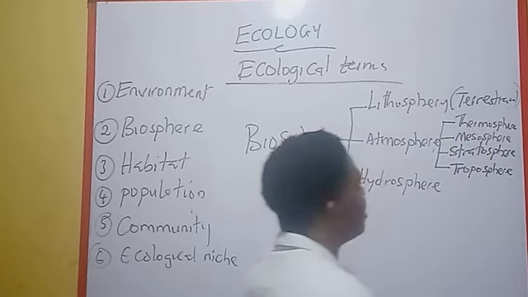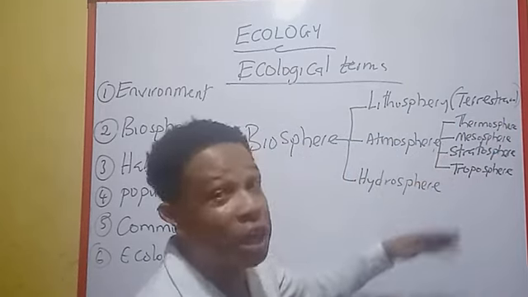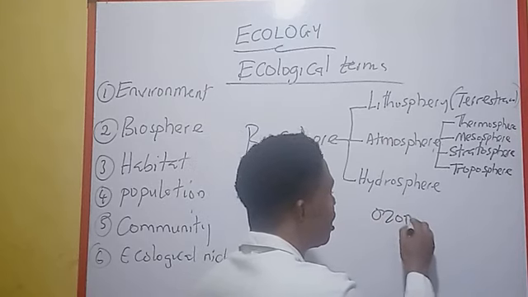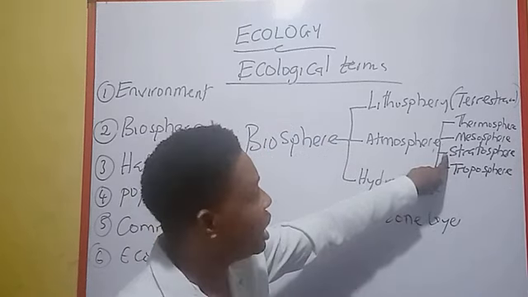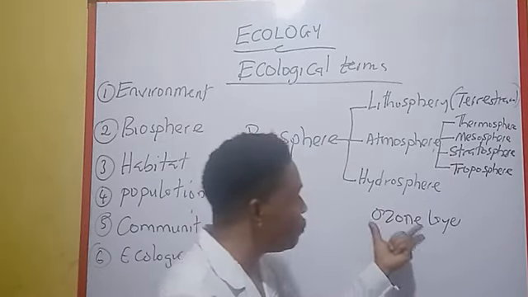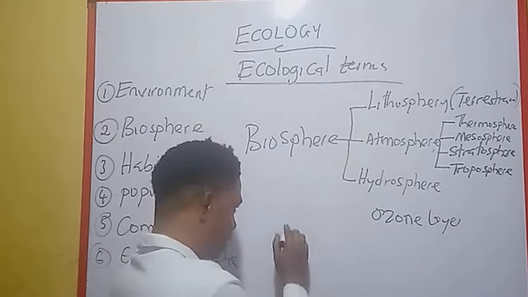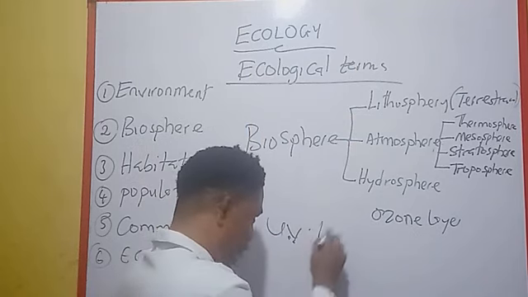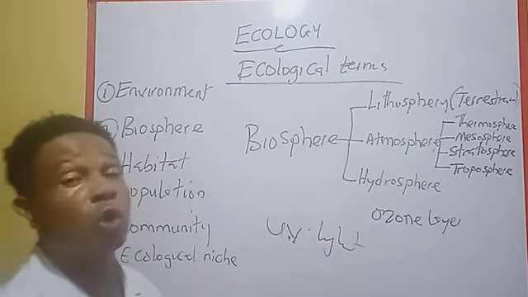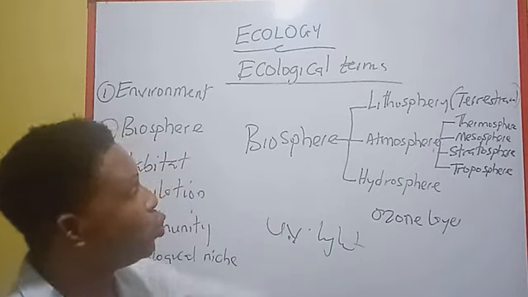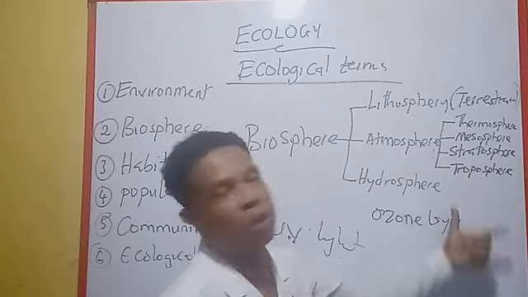Of these layers, the stratosphere is very significant because the stratosphere contains the ozone layer. The ozone layer is located in the second layer, which is the stratosphere. And the work of the ozone layer is to absorb UV light, ultraviolet light, from the sun from reaching us, because it might be dangerous and cause a lot of damage when that light comes to the earth. So the ozone layer absorbs the UV light, and it is located in the stratosphere.